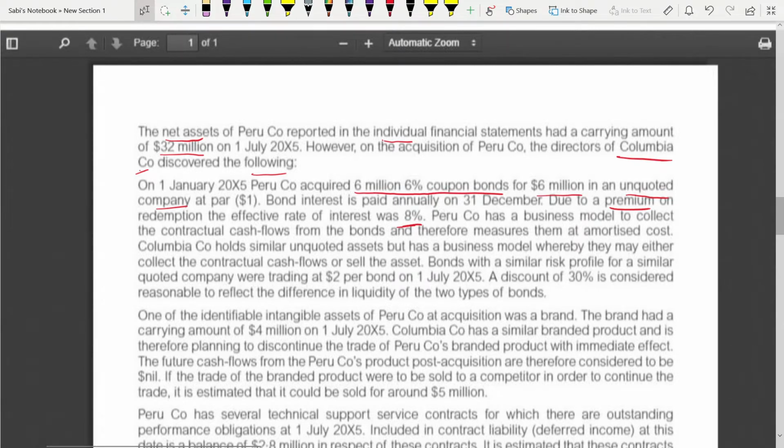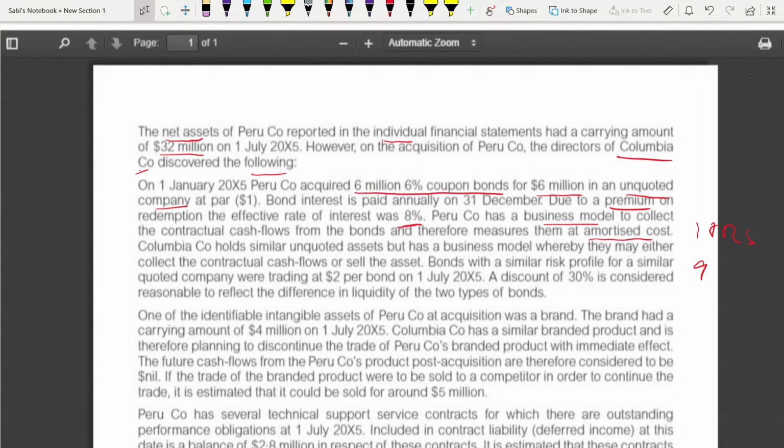So this is relating to IFRS 9. Because the business model is to collect cash from the bond, and therefore they measure them at amortized cost. It's to collect the cash flow. It's not to sell that bond. It's to keep that bond till the redemption date. So they measure it at amortized cost.